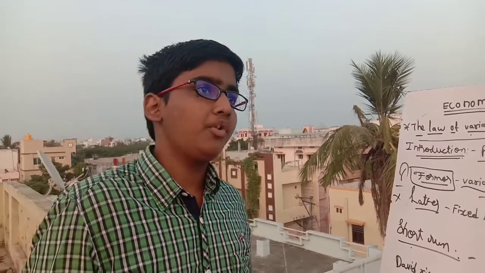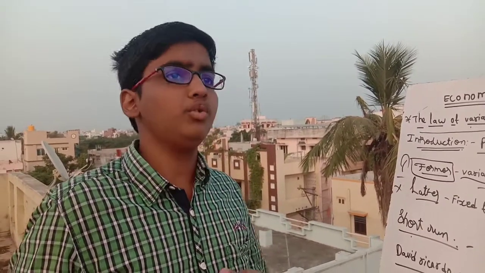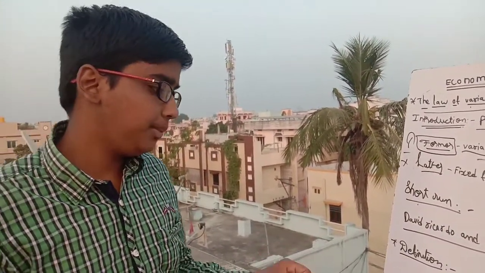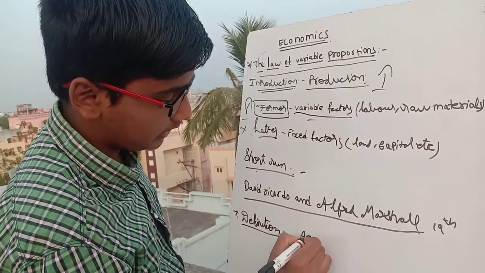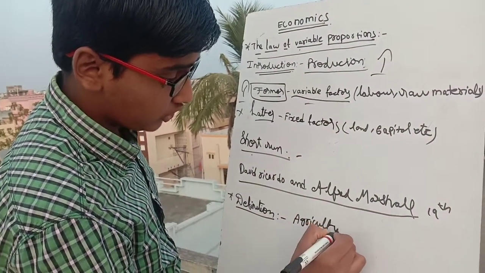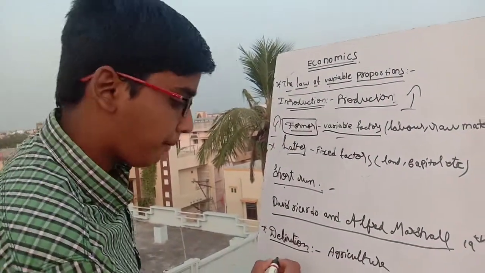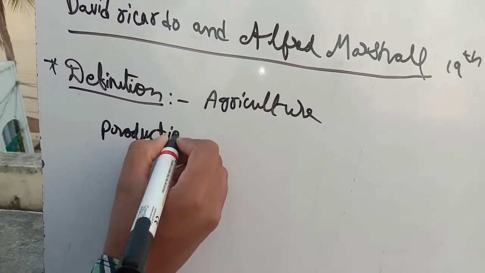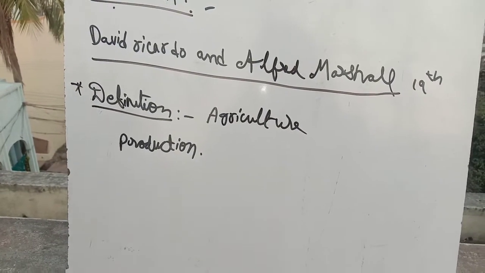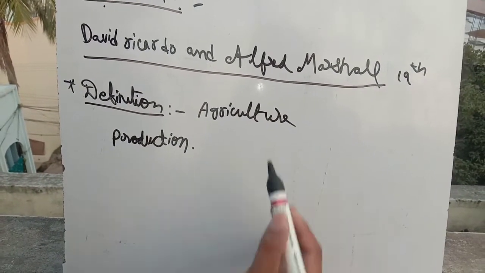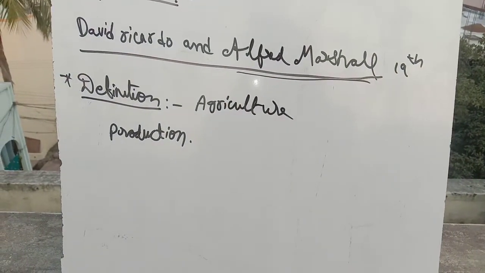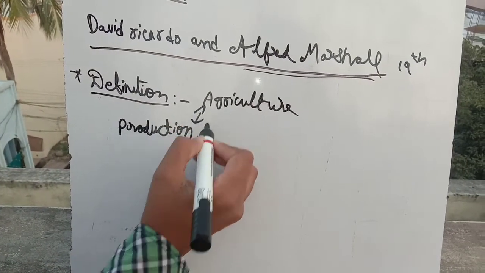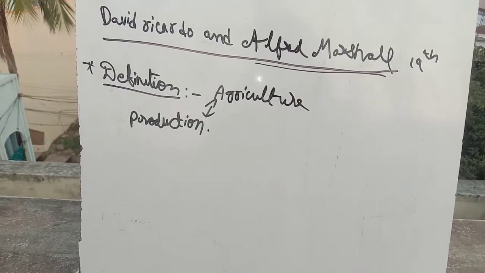unless it happens to coincide with an improvement in the arts of agriculture. Here the definition has been related with agriculture, but it is not only about agriculture, it is about production. This definition was given by the economist Alfred Marshall. He described the production activities of the law of variable proportions slightly in link with agriculture. It means we have to reframe it and understand it.